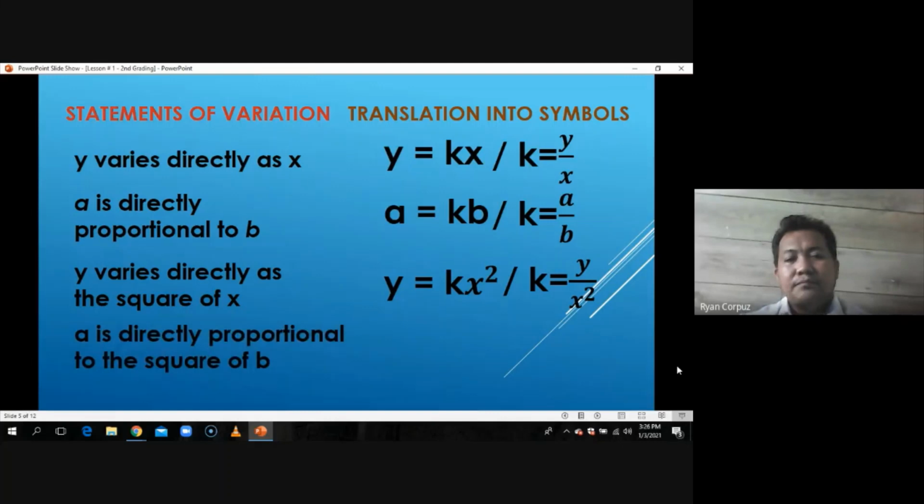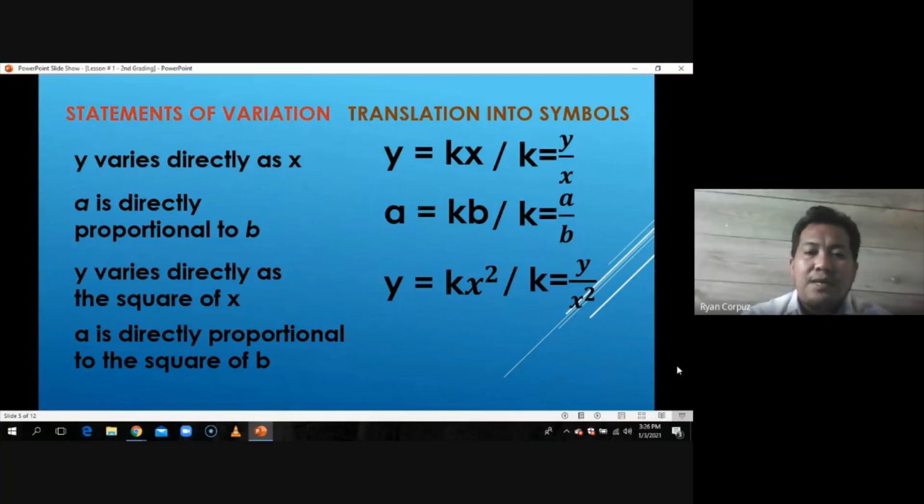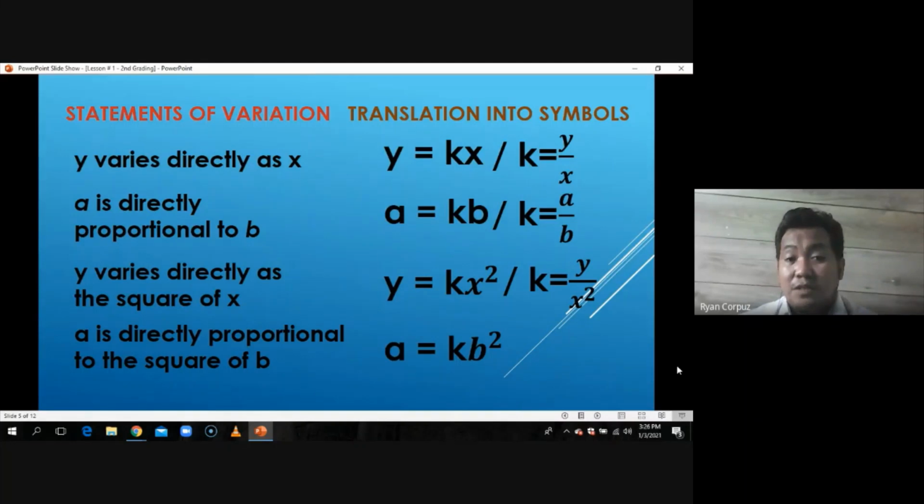Another one, A is directly proportional to the square of B. Parang ganun din lang kanina sa atin eh. Yun nga lang, dinadagdagan lang natin ng word na square. Pero yung translation niya is the same way on how we translate direct variation. So ano yung first translation niya? It should be A is equal to KB squared, because of the word square of B. And for us to find the value of K, that would be K is equal to A over B squared.